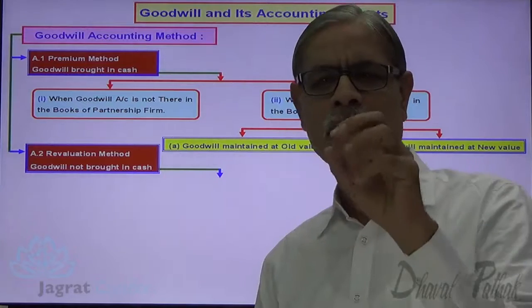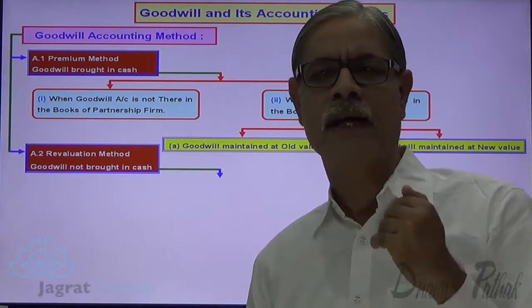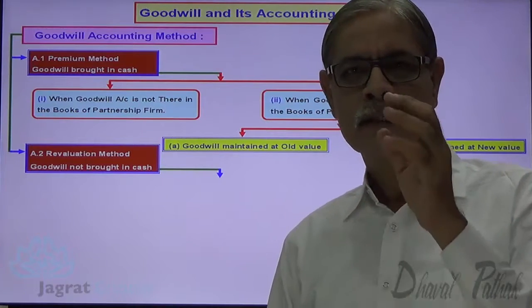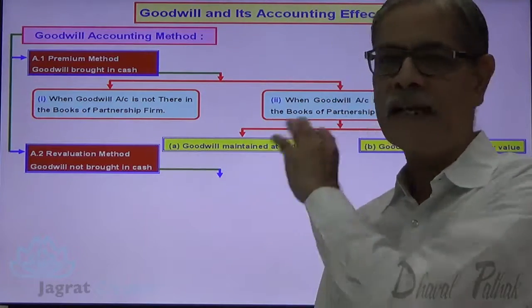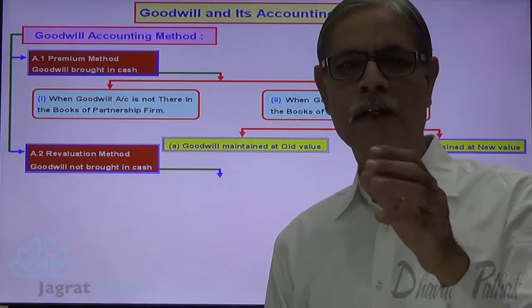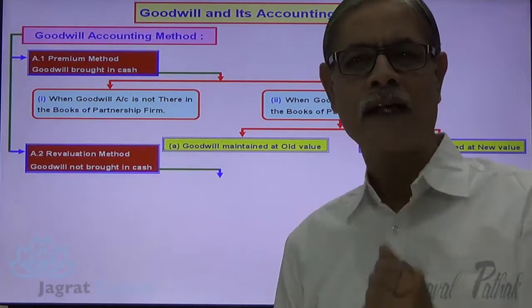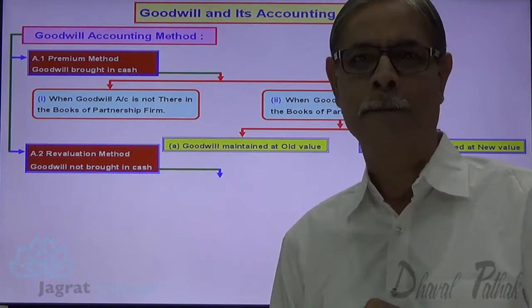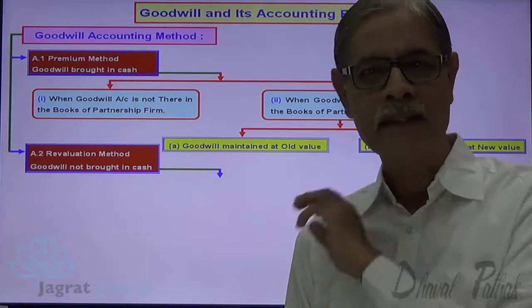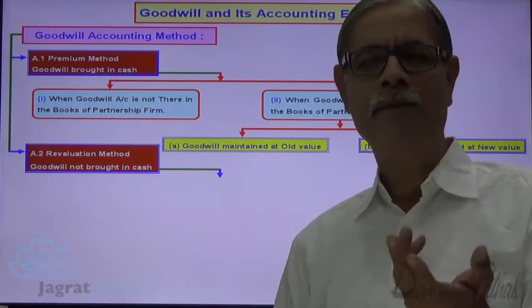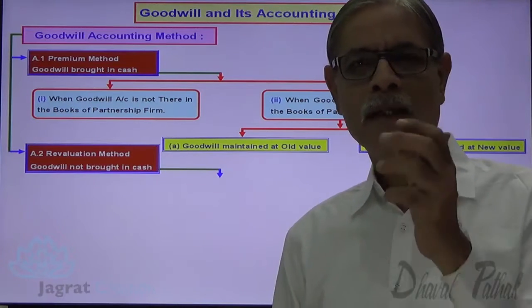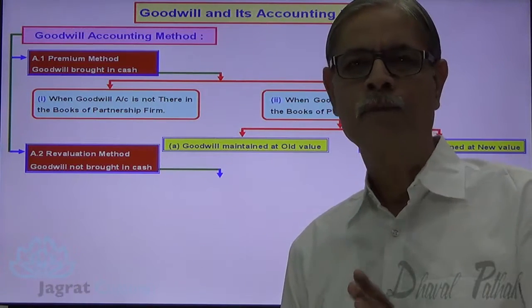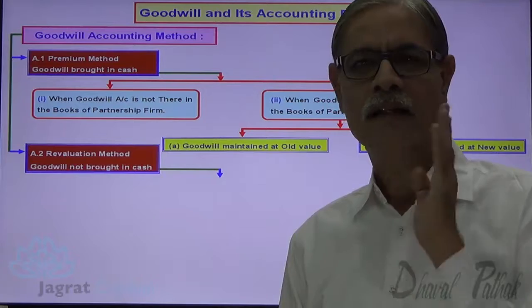Now, see, I am just giving you the various permutations in which I am going to discuss the theory for goodwill. And I have specifically designed this chart in light of the theory explained in your textbook. So, textbook is the basis on which I am explaining this theory. If I am required to explain this same concept, there can be a different mode of explanation. But I have confined myself to your textbook because this is a DVD that I am designing for 12th standard Gujarat board.